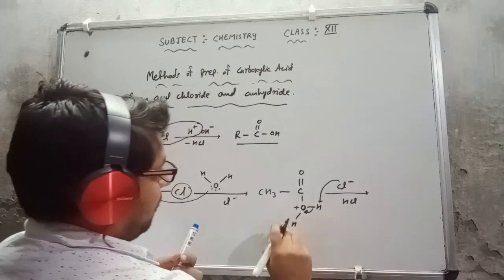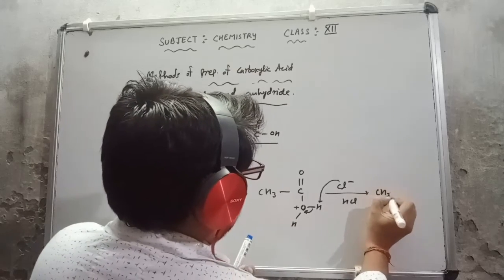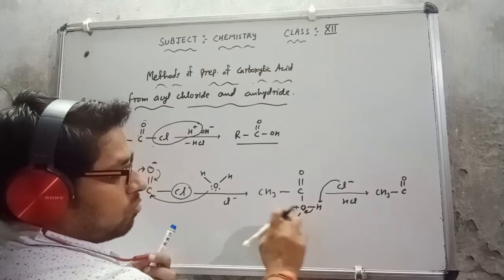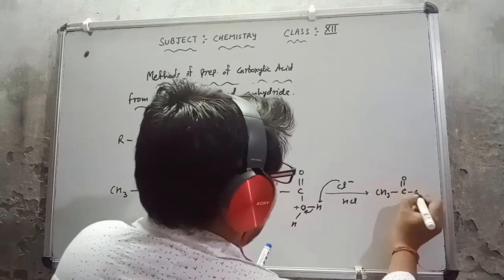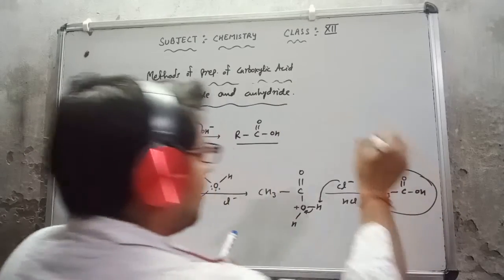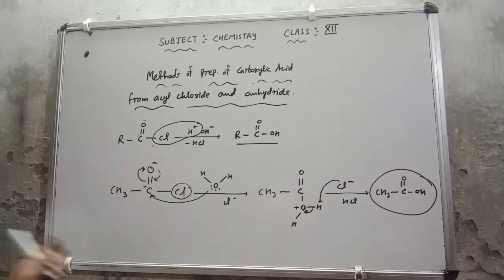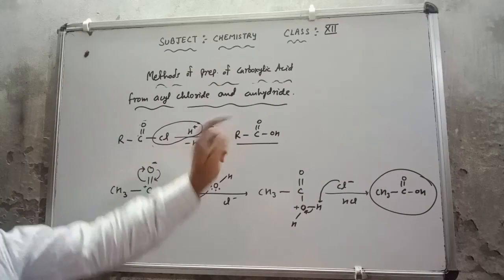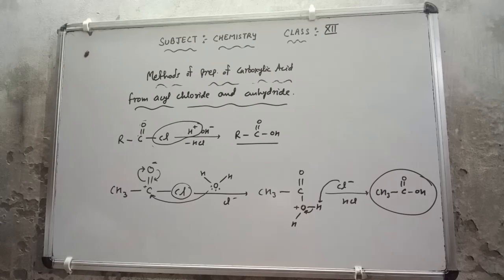The left product is CH3 single bond C, double bond O, and single bond OH, which is neutral, so we are getting the carboxylic acid. This is the mechanism, or directly I have told you that you can do it there. Now this we have read from acyl chloride.